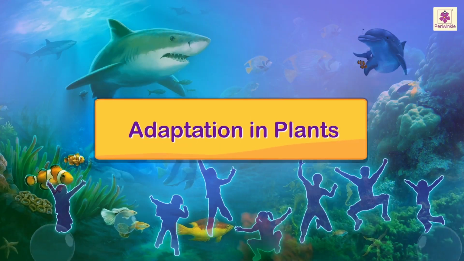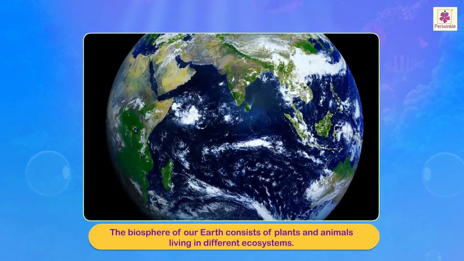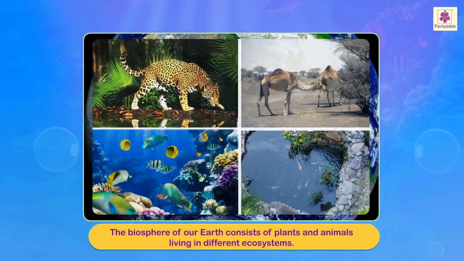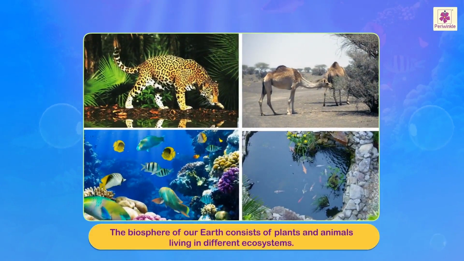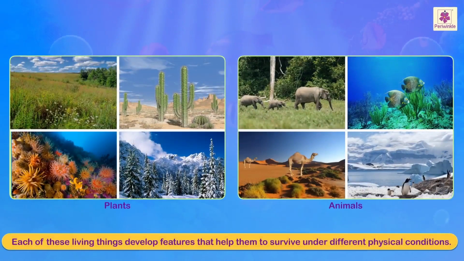Adaptation in plants. The biosphere of our Earth consists of plants and animals living in different ecosystems. Each of these living things develop features that help them to survive under different physical conditions.